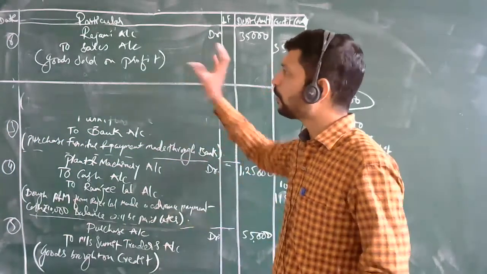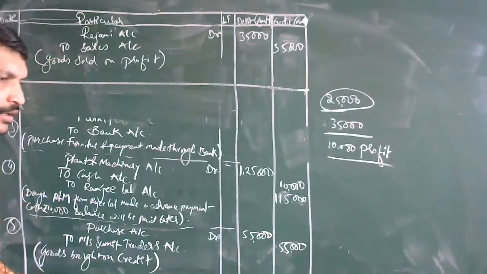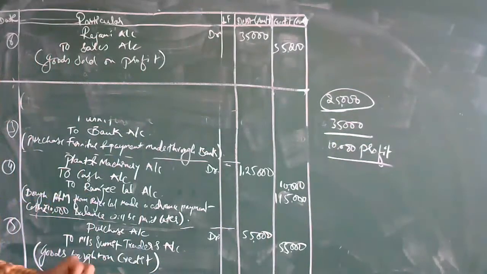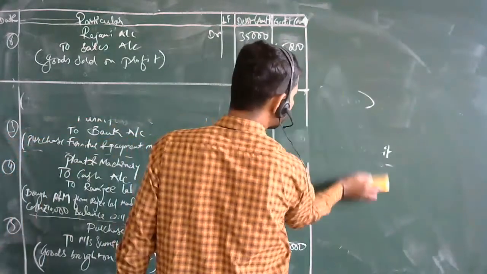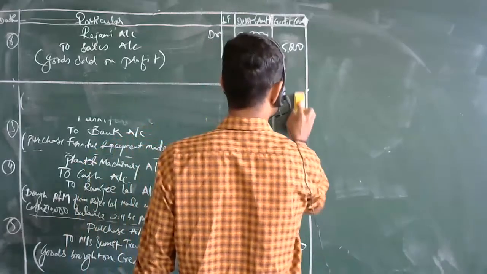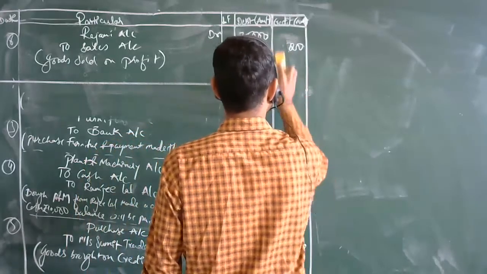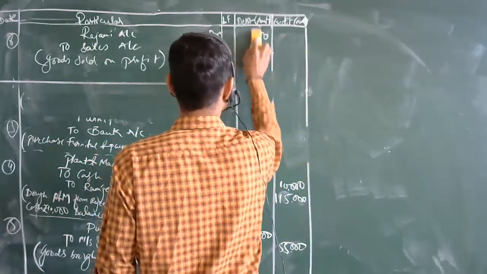Now we have passed the journal entries. And one more thing: the second problem, the illustration, has already been sent to you. Now let's go for that one. Till now, every concept that has been told to you is cleared. Yes, sir. Only one voice is there. What about the others? Has everyone got a clear idea about it?